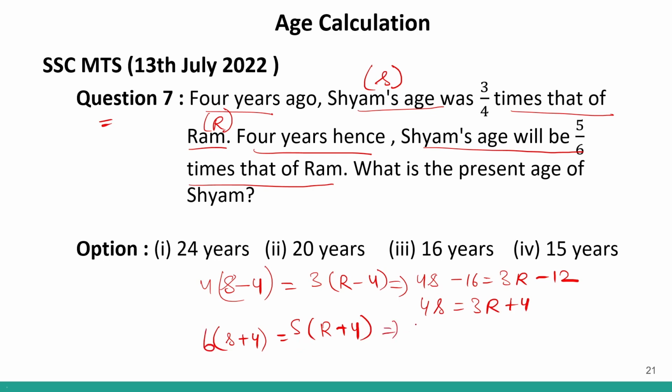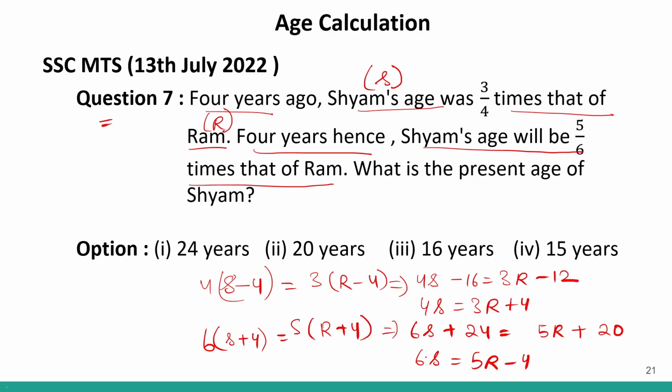If I open the brackets, it will be 6s plus 24 equals 5r plus 20. Correct? So 6s will be equal to 5r. If I take 24 over here, it will turn negative, so minus 24 plus 20 will be minus 4. I'll get two equations: 4s equals 3r plus 4 and 6s equals 5r minus 4.